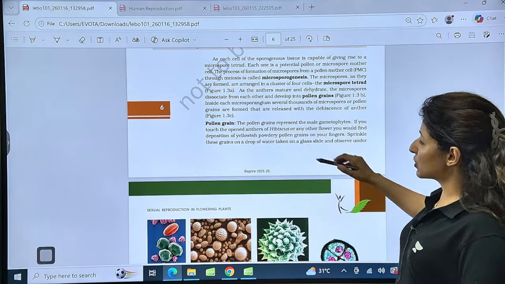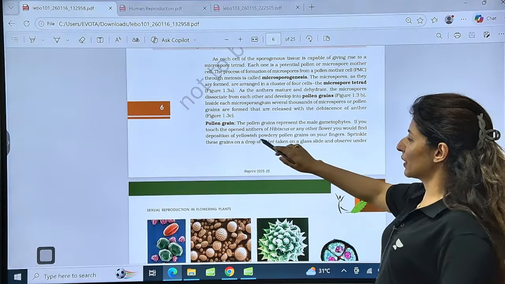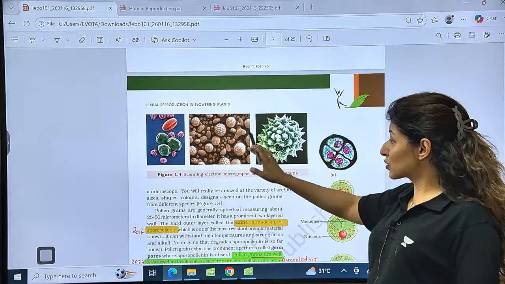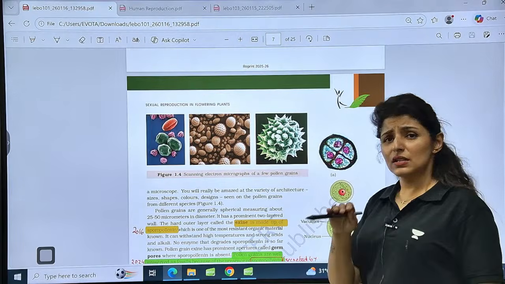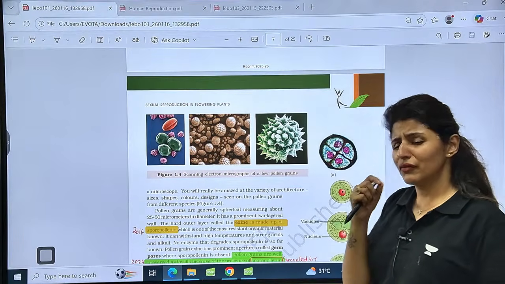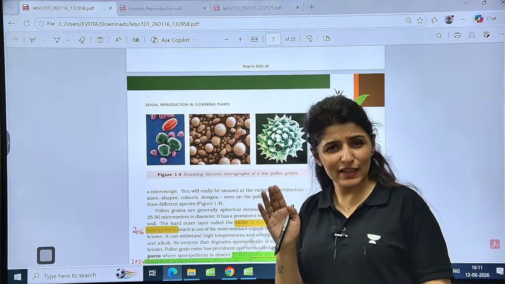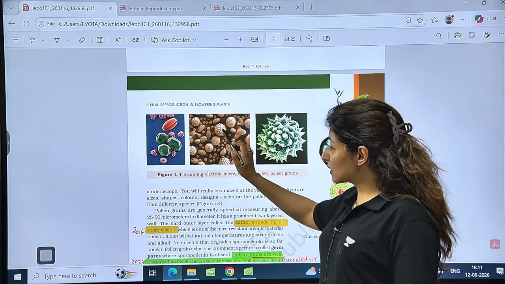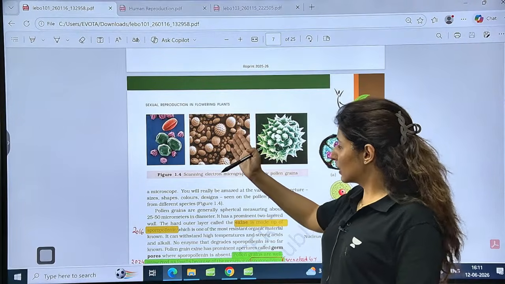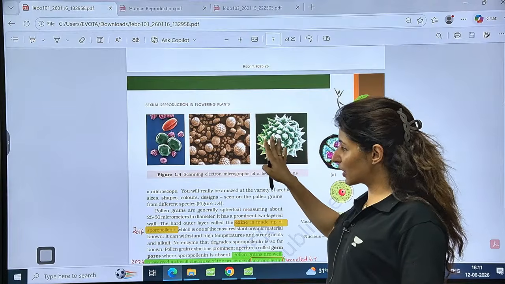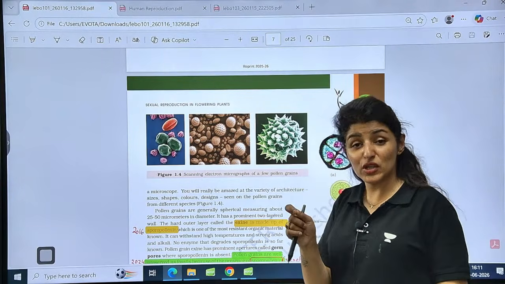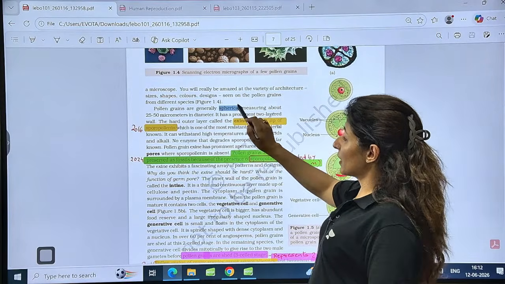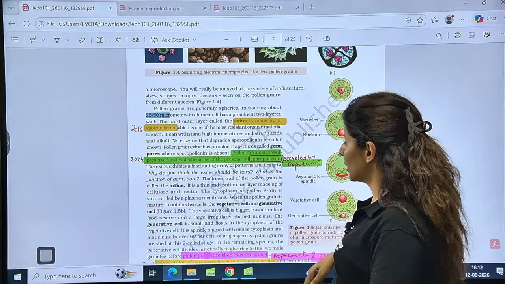Now see, if you touch the open anthers of hibiscus, you will find a deposition of yellow powdery substance. We know that. If we scan it under a light microscope, we may not be able to observe many details, but electron micrographs will show you a lot of details about the sculpturing present on the surface. The sculpturing is very different in each species, and it is a characteristic feature as well. Anyways, the pollen grain is generally spherical, size 25 to 50 micrometer, 2 layered.